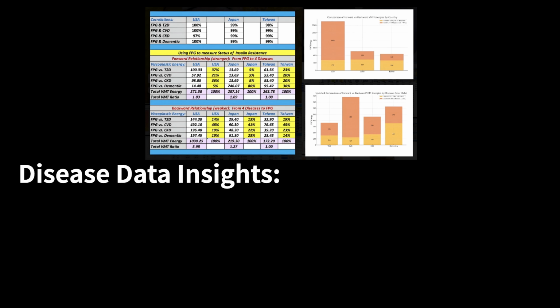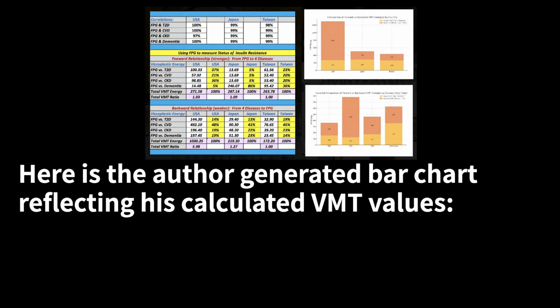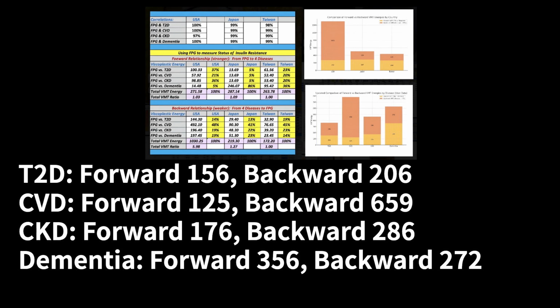Disease data insights. Here is the author-generated bar chart reflecting his calculated VMT values. T2D: forward 156, backward 206. CVD: forward 125, backward 659. CKD: forward 176, backward 286. Dementia: forward 356, backward 272.